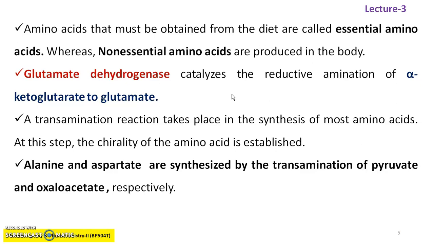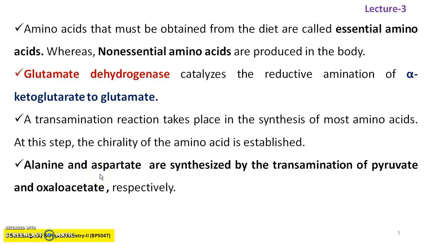Now the transamination reaction takes place in the synthesis of most amino acids. At this step, the chirality of amino acids is established. In this ketoglutarate pathway, when glutamate dehydrogenase is involved, the amino group already present in the plant cell is transferred to the alpha ketoglutarate to form glutamate, and thereafter glutamate, with the enzyme glutamate synthase, yields the very first aliphatic amino acid, called glutamine.